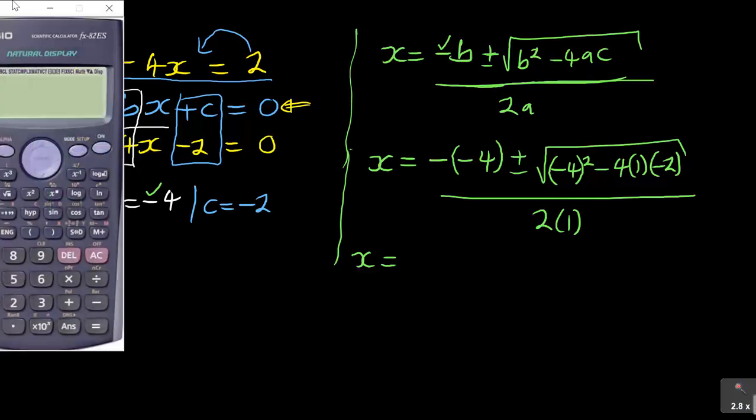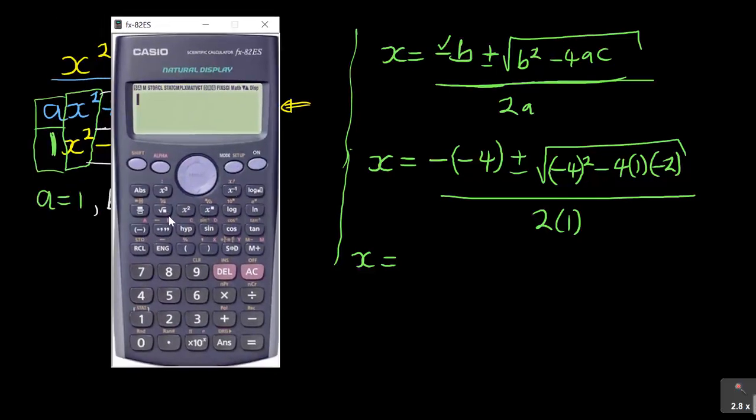The first value of x, when you do that in the quadratic formula, is minus bracket minus 4 plus square root, start with the positive one, you can start with the negative if you want, minus 4 squared, see how I'm entering it, minus 4 into 1, actually it's a 1, minus 4 into 1, and that into negative 2, right?